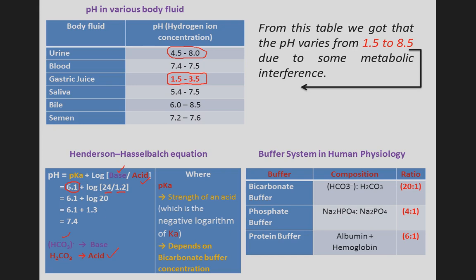For the phosphate buffer, that is disodium hydrogen phosphate and sodium phosphate in the ratio of 4:1. For the protein buffer, that is albumin with hemoglobin, the ratio is 6:1. Then the mechanism that deals with acid-base balance.